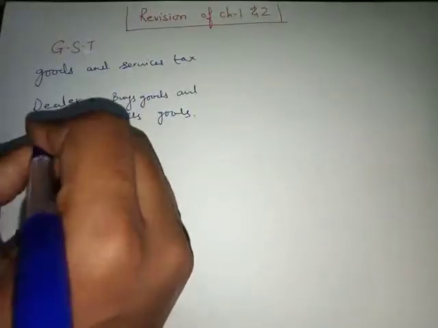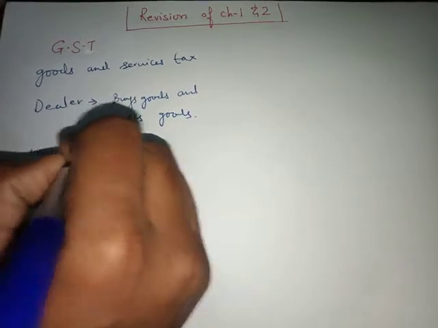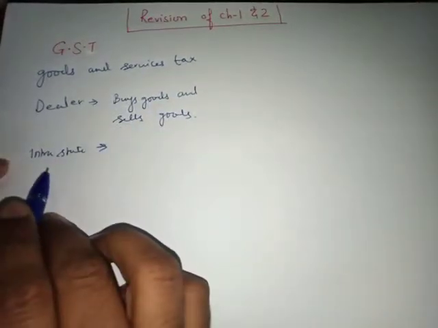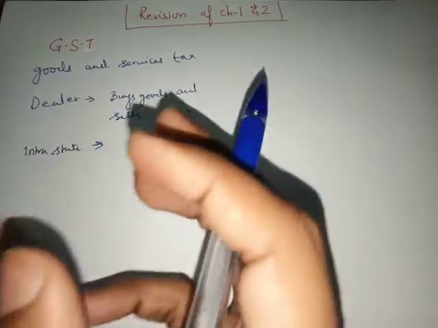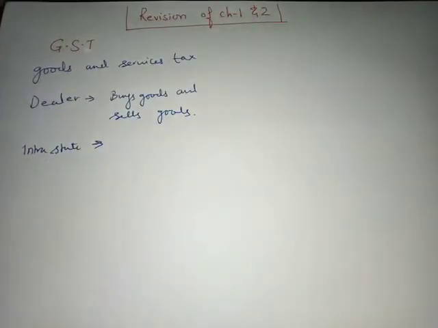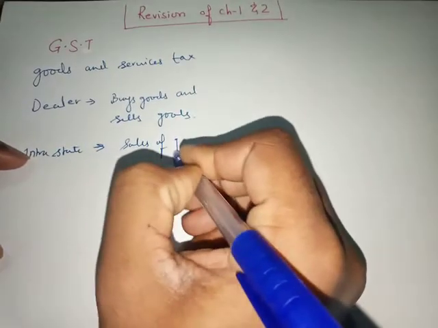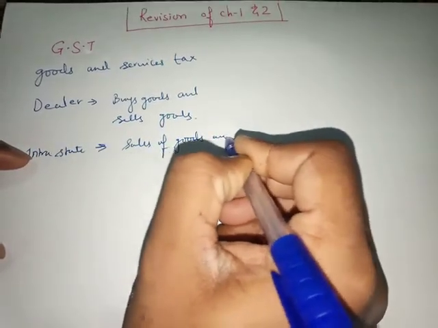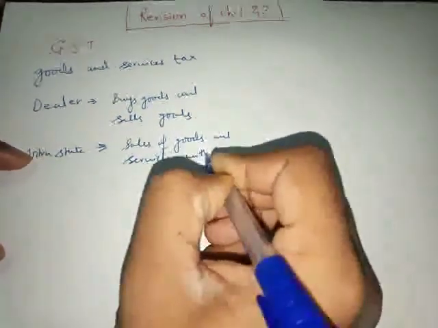The next one is intrastate. What is intrastate? Intrastate is when जो लेन देन होता है गुड्स का, वो inside the state. It's not going outside the state, it's inside the state. Sales of goods and services within the state.